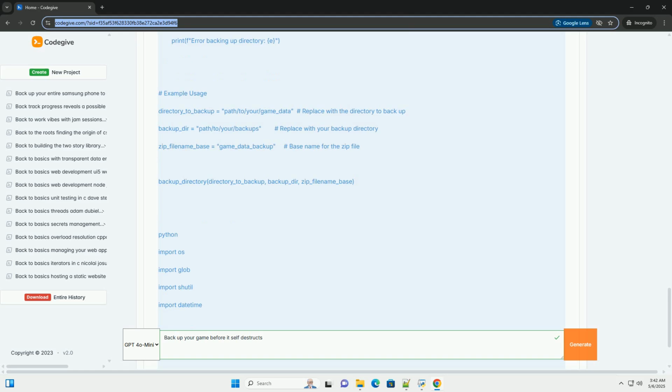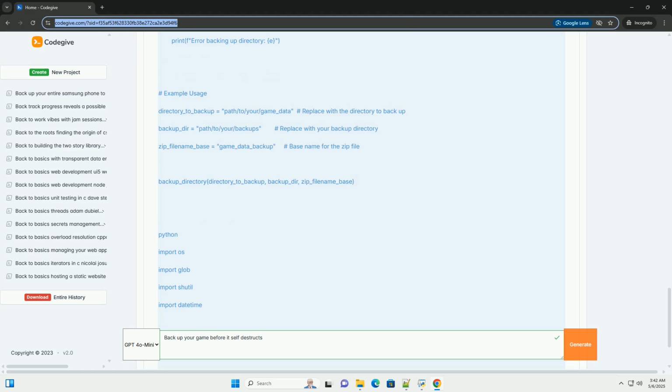Backup verification. Don't assume your backups are good. Regularly verify them. This means restoring a backup to a test environment and checking that the data is intact and the game functions correctly. Code examples, Python. These examples are designed to be adapted. Remember that the specific paths and data structures will vary depending on your game.